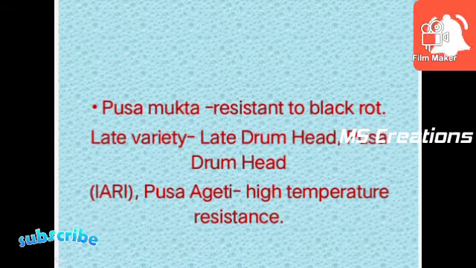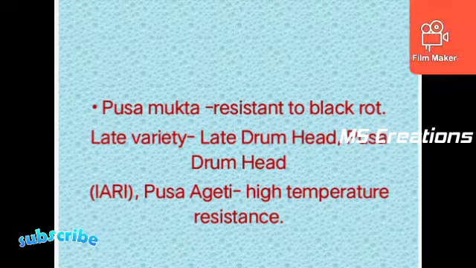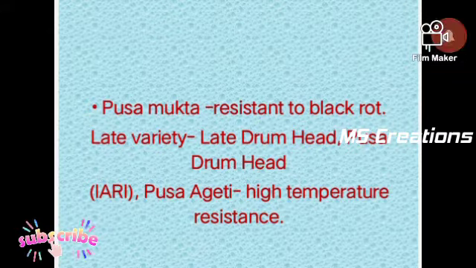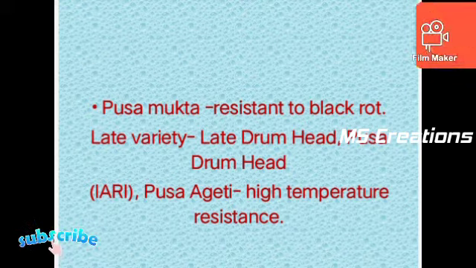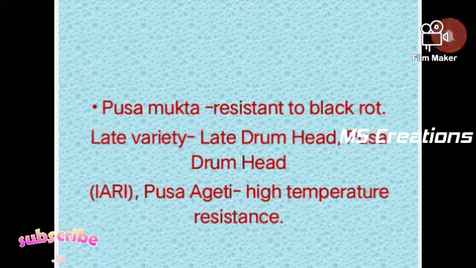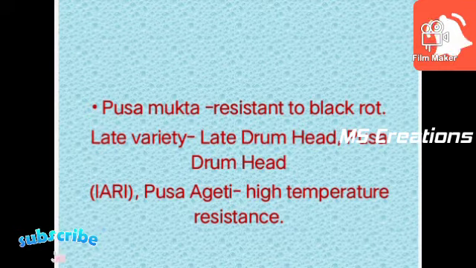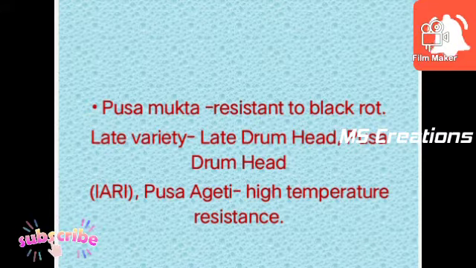Then late varieties. First one is Late Drumhead. Second, Pusa Drumhead. It is developed by IARI New Delhi. Next one, Pusa Ageti. It is a high temperature resistant variety. This is the main characteristic of Pusa Ageti variety. It is asked many times in exams which variety of cabbage is high temperature resistant or grows in tropical climatic conditions. That is Pusa Ageti variety.